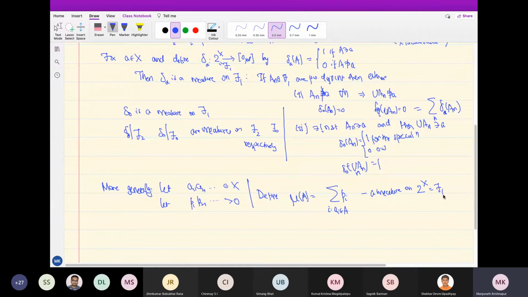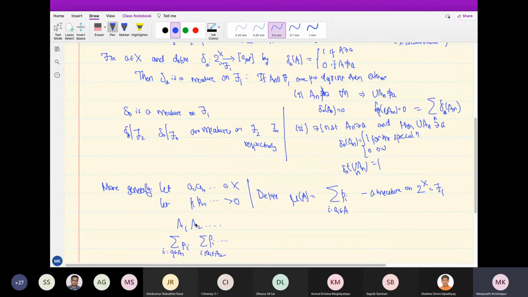It's not hard. What does countable additivity mean here? I take many disjoint sets, say A1, A2, etc. Then mu of A1 is the sum over i such that A_i belongs to A1 of P_i, and mu of A2 is the sum over i such that A_i belongs to A2 of P_i, and so on.